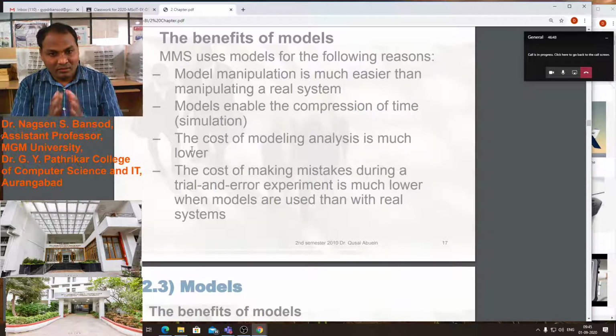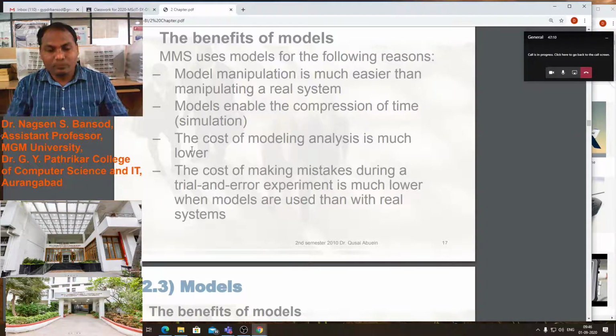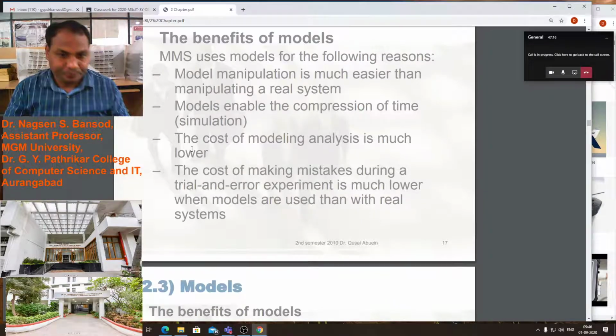We can predict and simulate that. A model can show us how much compression there is in the actual engine of a car. We can perform the simulation and see the output of the actual product with the help of a model.